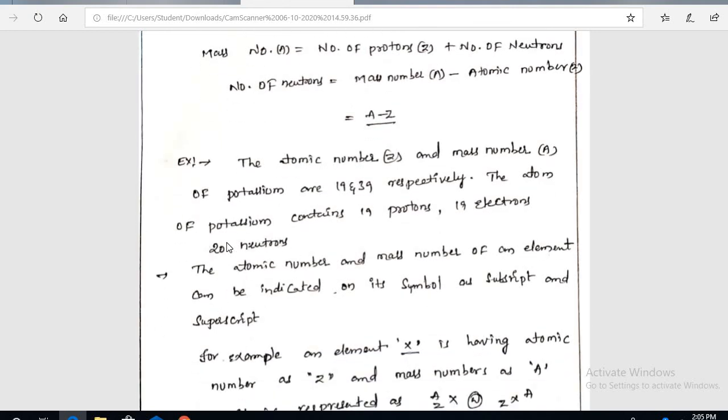The remaining 20 are neutrons. For atomic number we count only protons or electrons, that is 19. Then 19 plus 20 is 39, that is the mass number.